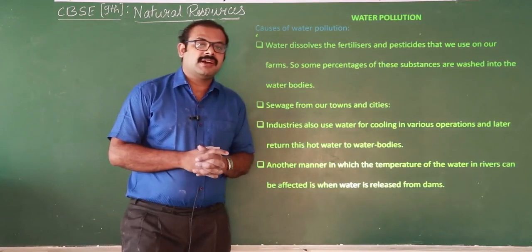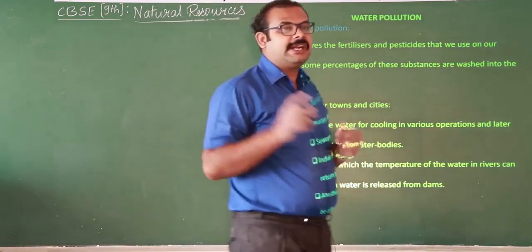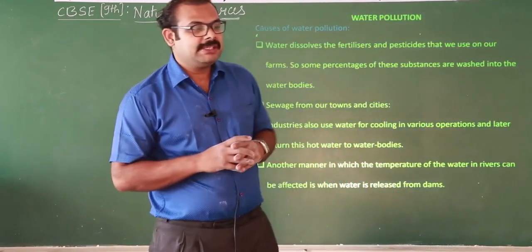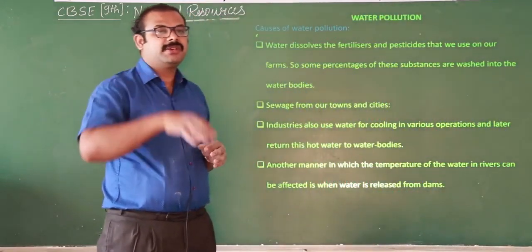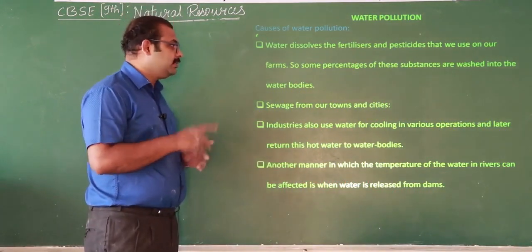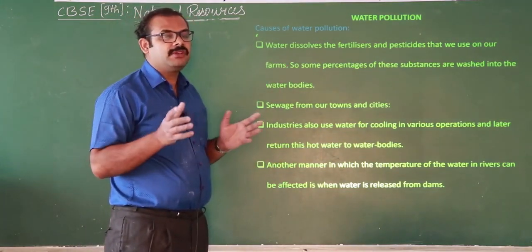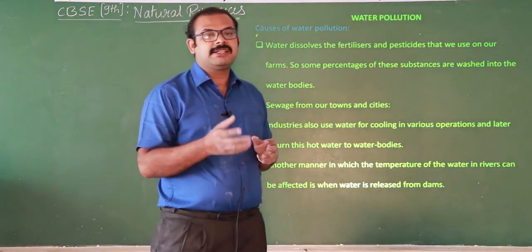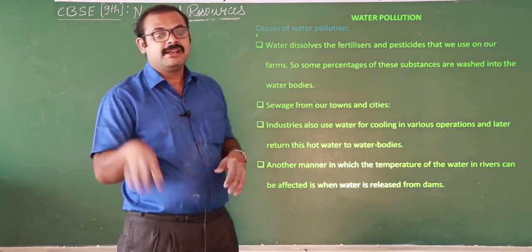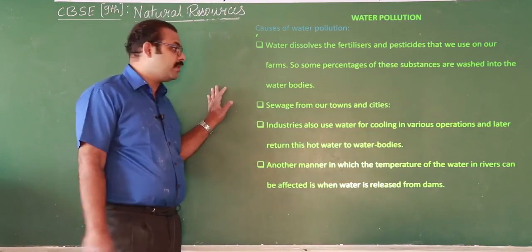Let's see how water gets polluted. So what is actually water pollution? Water pollution means an undesirable change in the physical, chemical and biological properties of water. Undesirable means we add different constituents to the water and make it unfit for drinking. That is called water pollution. Say, for example, we add fertilizers and pesticides to kill insects and pests. But if the rain falls and excess water flows, it carries these fertilizers and pesticides to the water bodies and causes water pollution.